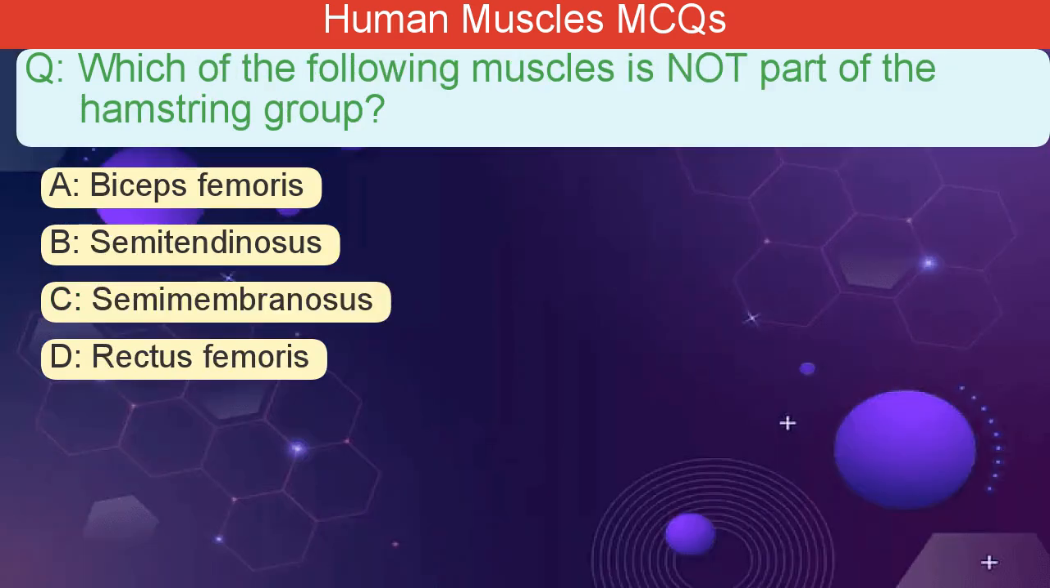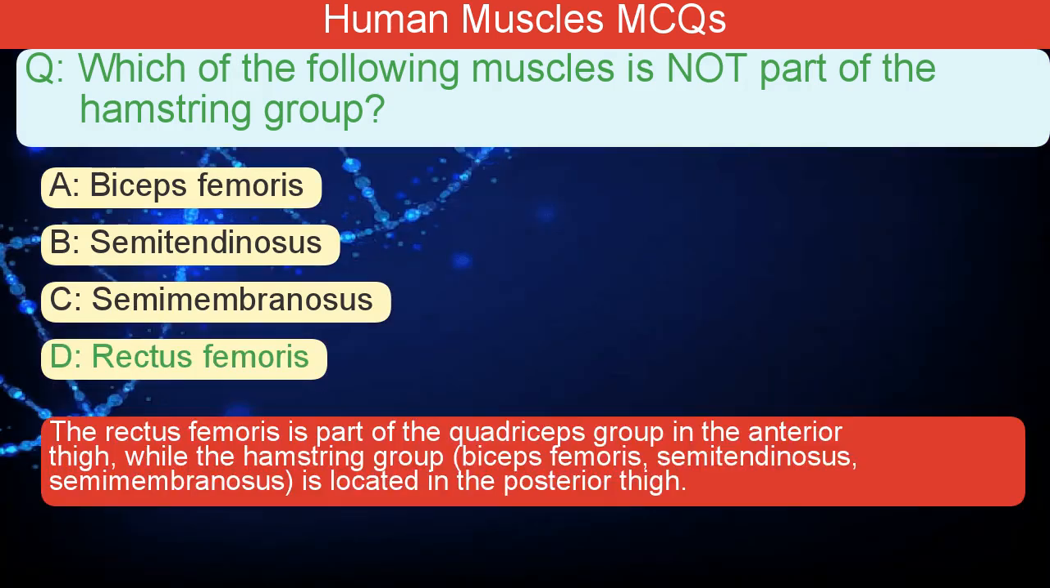Which of the following muscles is not part of the hamstring group? A. Biceps femoris. B. Semitendinosus. C. Semimembranosus. D. Rectus femoris. The correct answer is D. The rectus femoris is part of the quadriceps group in the anterior thigh, while the hamstring group, biceps femoris, semitendinosus, and semimembranosus, is located in the posterior thigh.